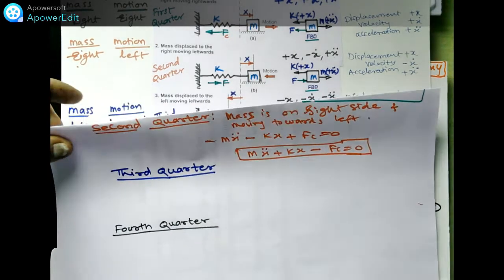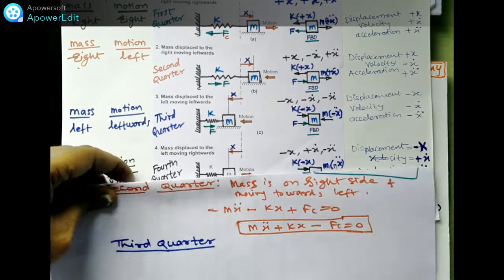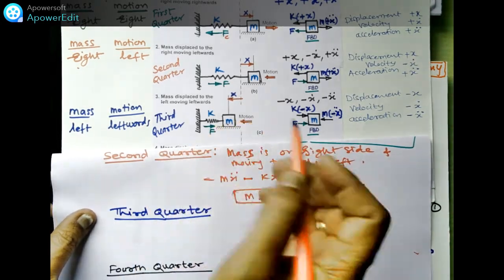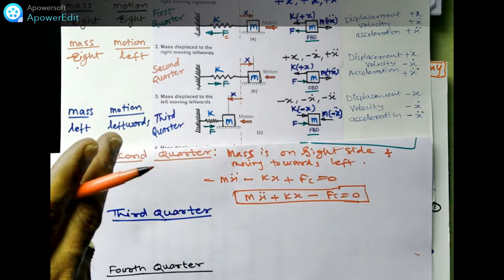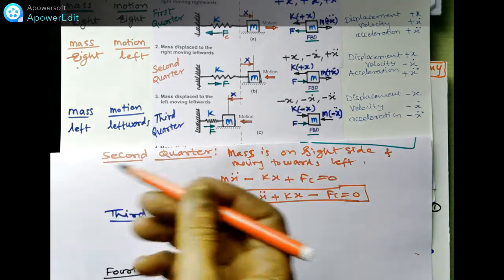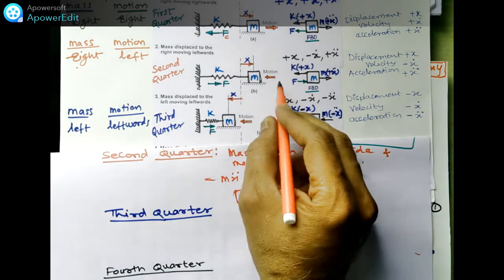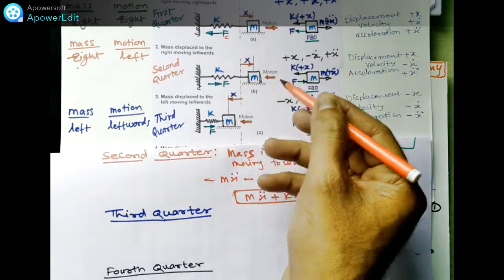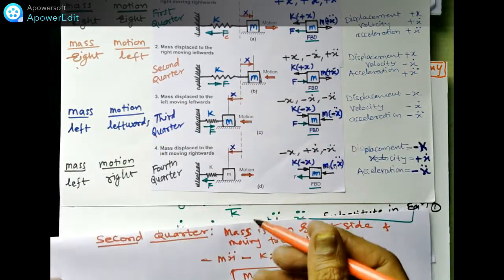Similarly, for the third quarter, we can write the equation. For the third quarter, the mass is on the left side and moving towards the left. The motion in the second quarter is from the right side moving towards the left side, and in the third quarter it is also on the left side, and the fourth quarter is on the right side.